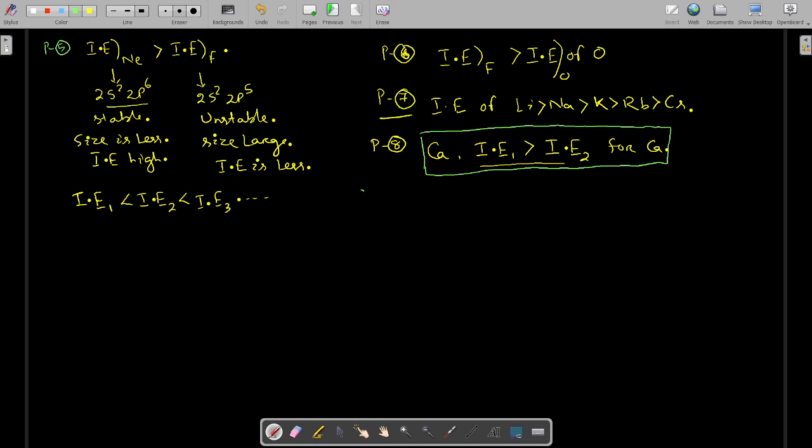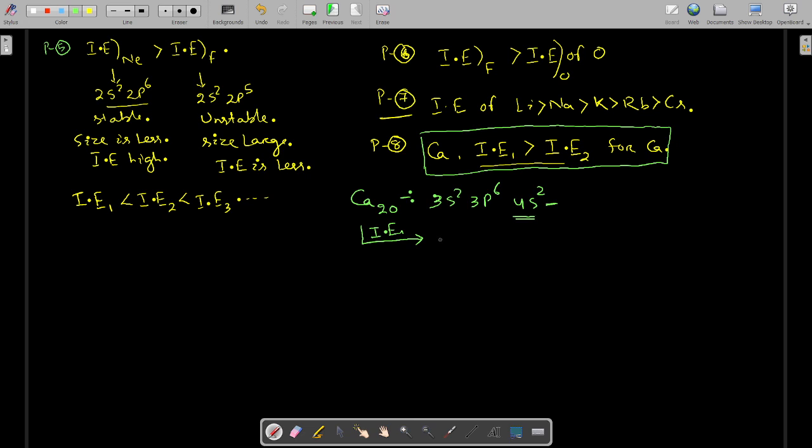See, what is calcium's atomic number? 20. So it has outer configuration 3s2, 3p6, then it will have 4s2. These are the two outer electrons. When we apply first ionization energy, one electron will be removed from this outermost shell only.